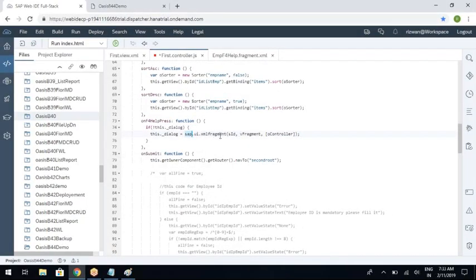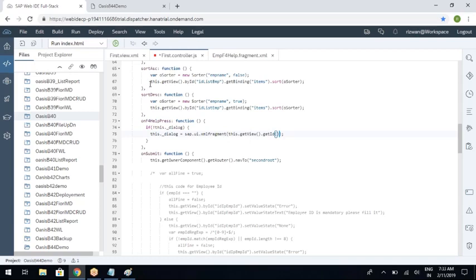That's correct. sap.ui.xmlfragment. Right. So this takes three parameters, guys. This particular fragment will accept three parameters. The first parameter is the ID for the fragment. So whatever the ID of the view, the same ID you will keep for the fragment also: this.getView().getId().